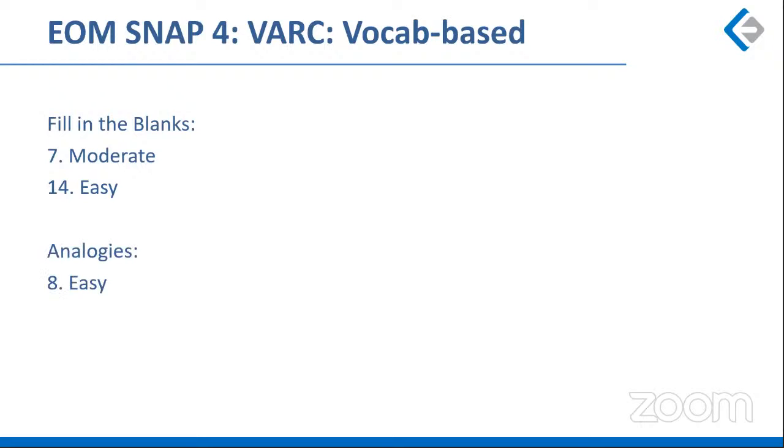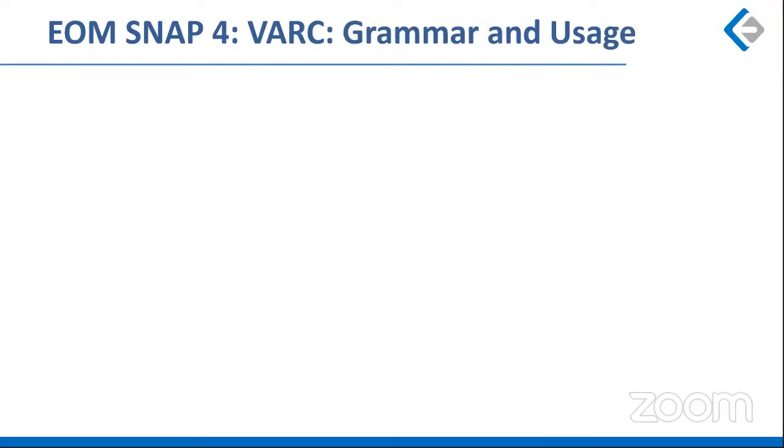The one analogy question, question number 8, was very easy. Oasis is to desert, right? Very, very easy to understand that an oasis is found in a desert, just like a whirlpool is found in water, right? So this was an easy question. Ideal time, 2 minutes maximum. A well-prepared student could even solve this in a minute and a half, maybe, right?